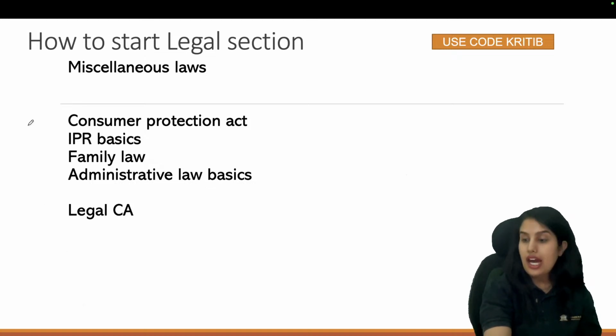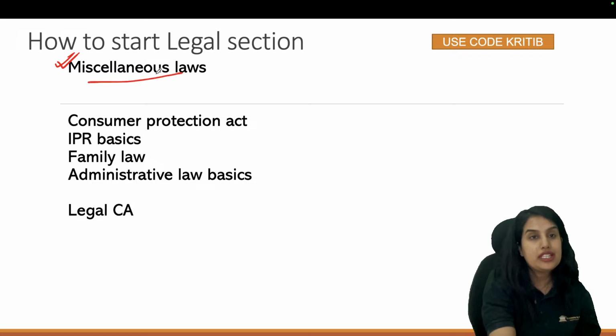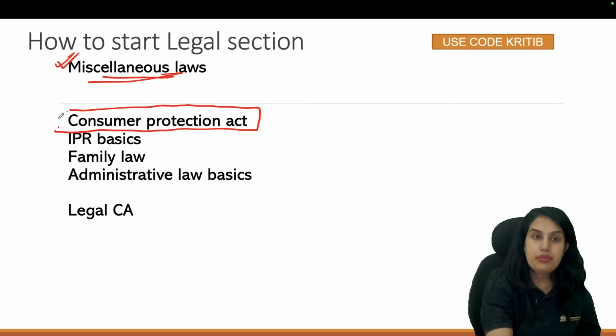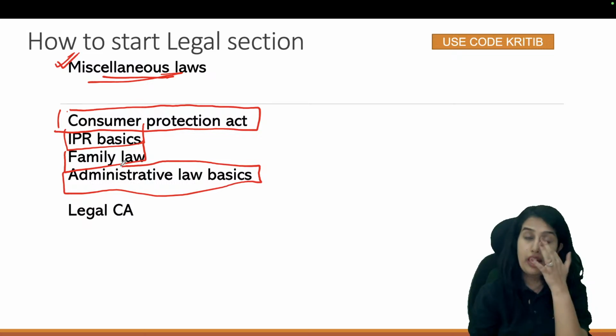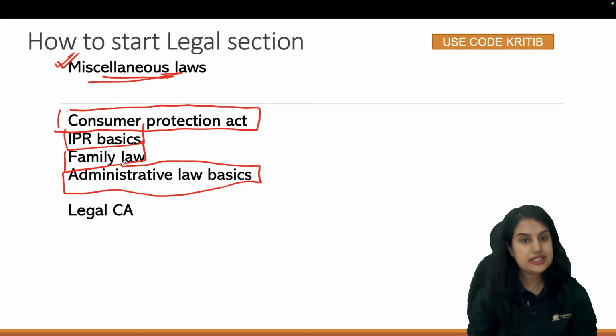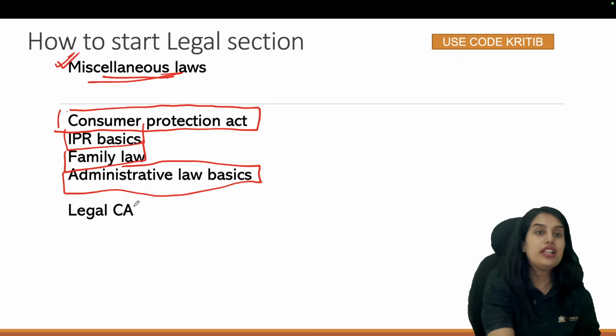Now coming to the last laws that we will have to cover in the legal reasoning section will be miscellaneous laws. So certain basics of Consumer Protection Act, IPR basics, family law, administrative law basics will be the topics we will have to cover in the legal reasoning section. And legal current affairs.